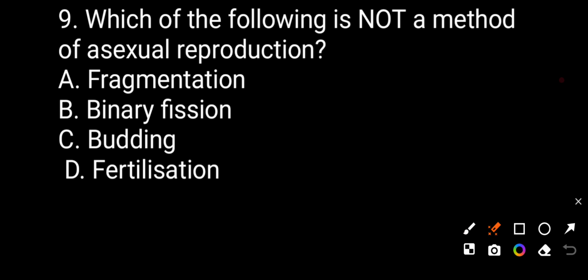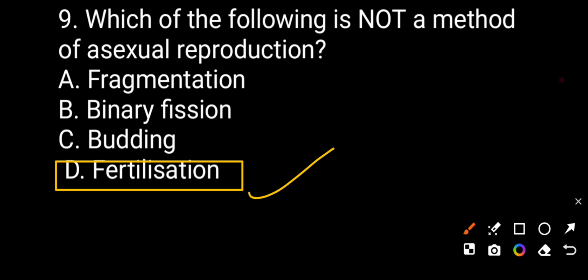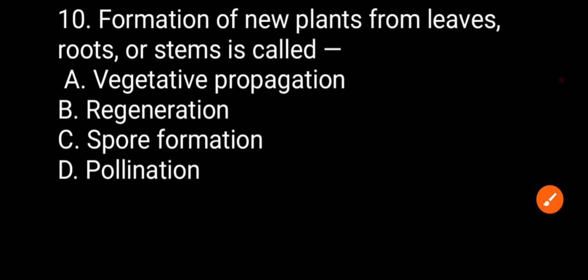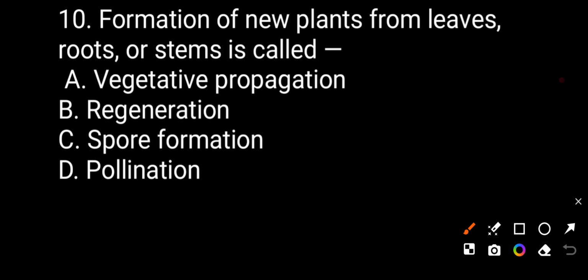Which of the following is not a method of asexual reproduction? First, fragmentation, B. Binary fission, C. Budding, or D. Fertilization. The correct answer will be the D. Fertilization is not a method of asexual reproduction. Now we see the question number 10.